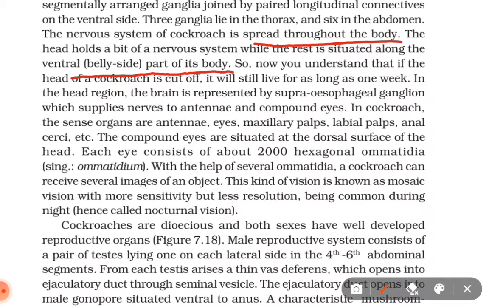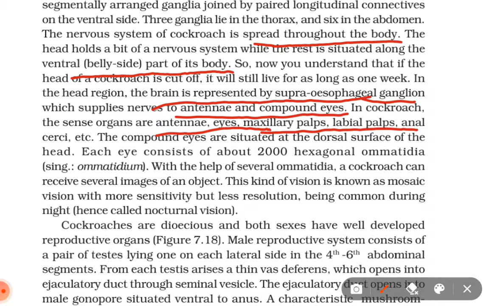In the head region, the brain is represented by the supraesophageal ganglion, which supplies nerves to the antennae and compound eyes. In the cockroach, the sense organs are antennae, eyes, maxillary palps, labial palps, anal cerci, etc.